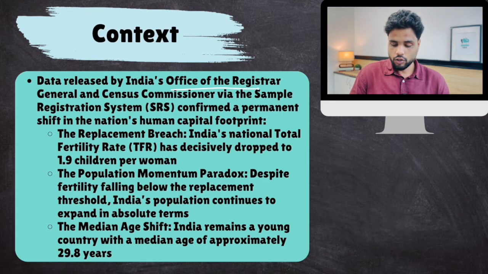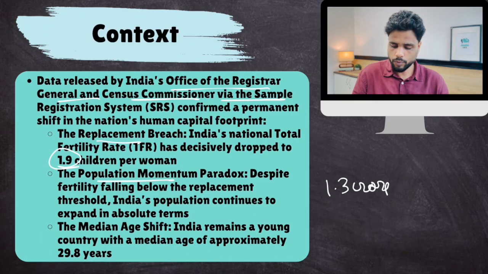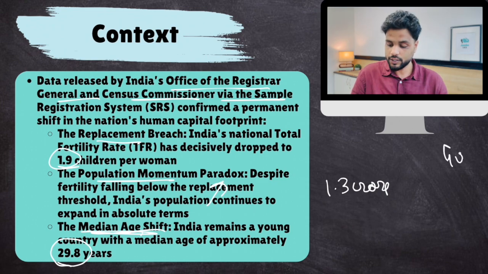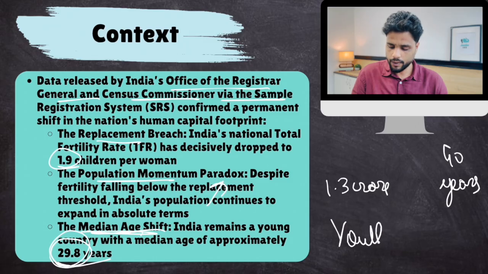So data released by India's Office of Registrar General and Census Commissioner has revealed a few data points. Our total fertility rate has dropped to 1.9. But still, our population has not started to fall or stabilize. We are still adding 1.3 crore people every year. So population is still booming. Median age shift. The median age in India is now 29.8 years. It is 40 years in China. That means China is becoming old, whereas India is still youthful. This is good thing, right?